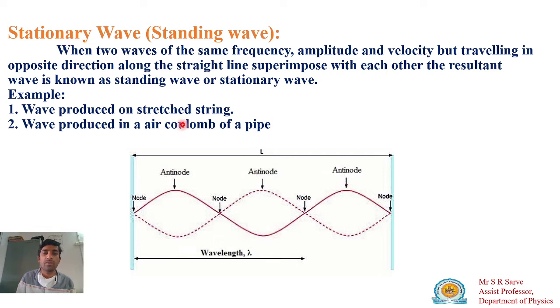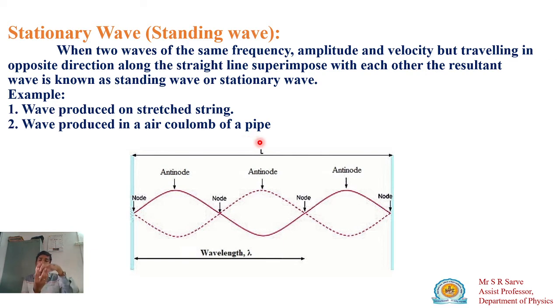So what is in case of stationary waves? When two longitudinal waves having same frequency, same amplitude, same velocity, but traveling in opposite direction interfere with each other, they will produce a stationary wave or standing wave. So this stationary wave is also known as your standing wave. So what are the examples? Wave produced on a stretched string and wave produced in an air column.